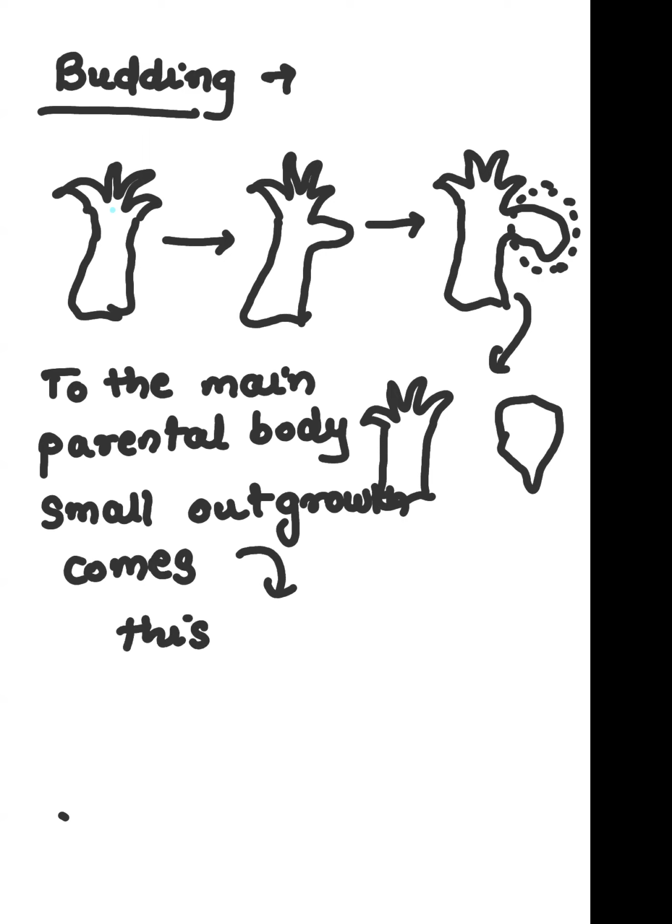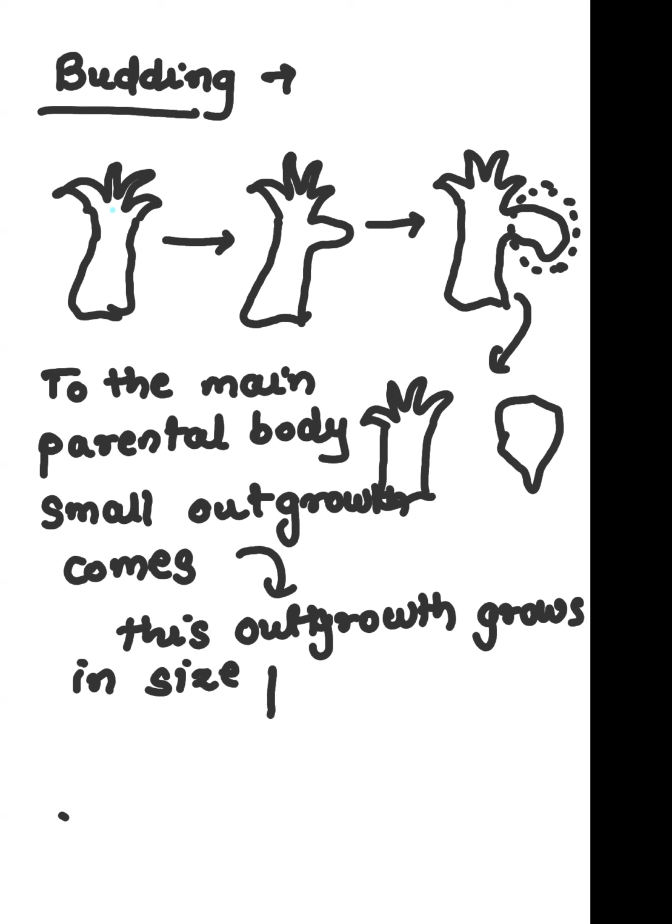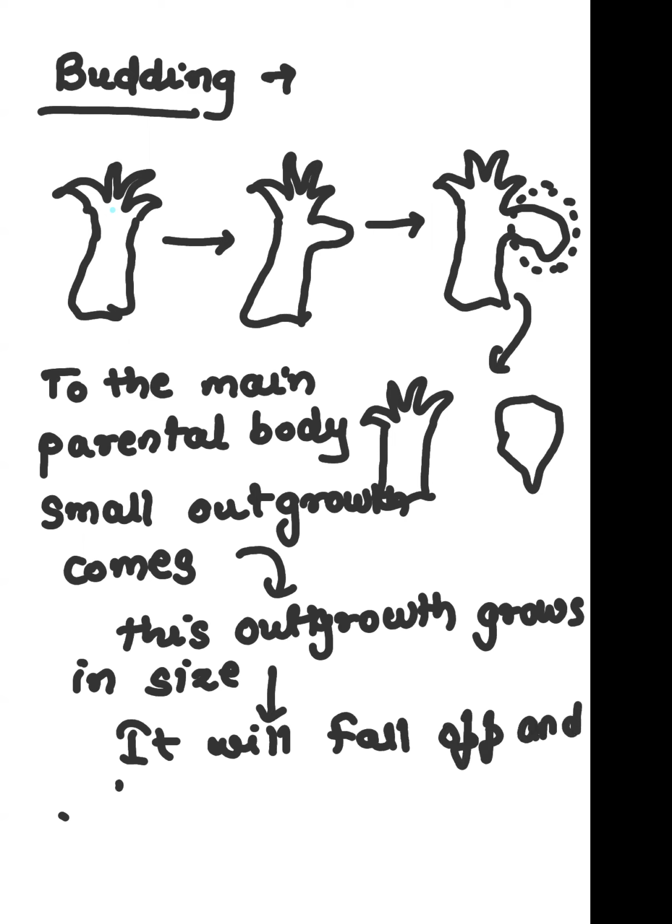This outgrowth grows in size, and at one particular time it will fall off and act as a new individual. So this process is called budding.